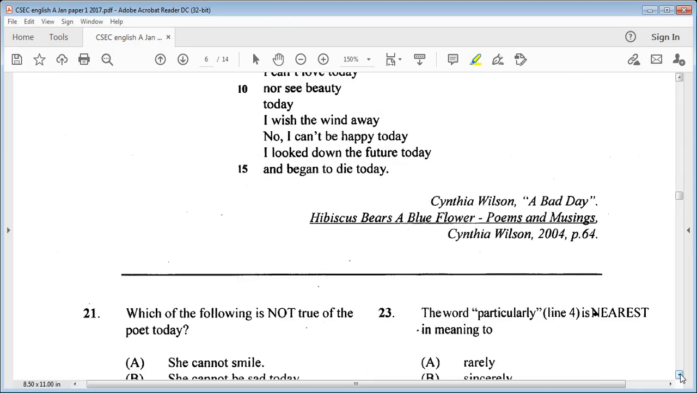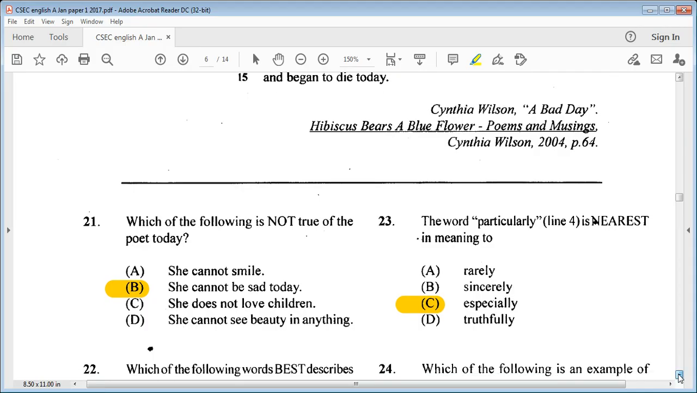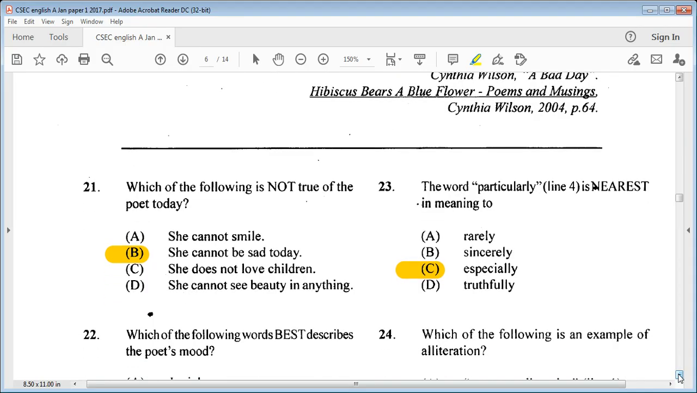Let's look at the questions. Question 21 says, which of the following is not true of the poet today? A, she cannot smile. B, she cannot be sad today. C, she does not love children. Or D, she cannot see beauty in anything. So we know the one that is not true is B, she cannot be sad today. So that is our answer. That is not true. Everything speaks volume that she is very sad.